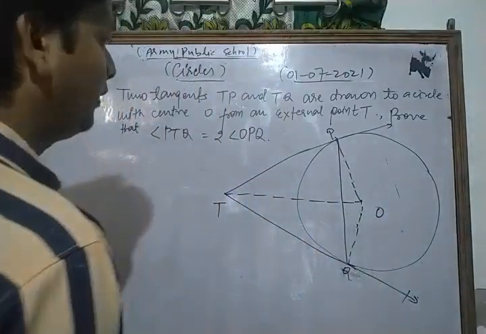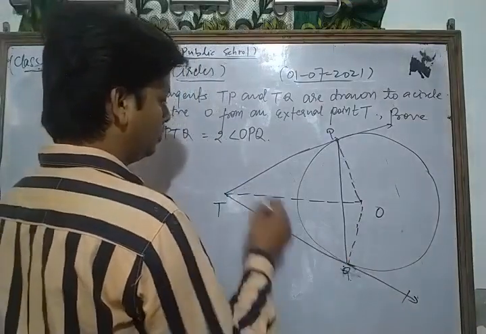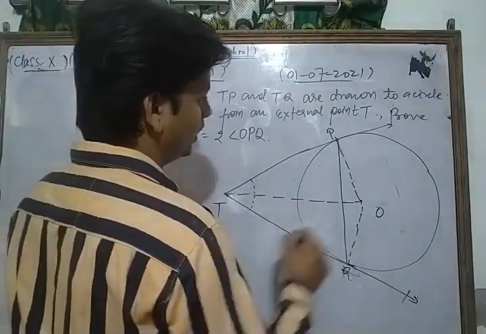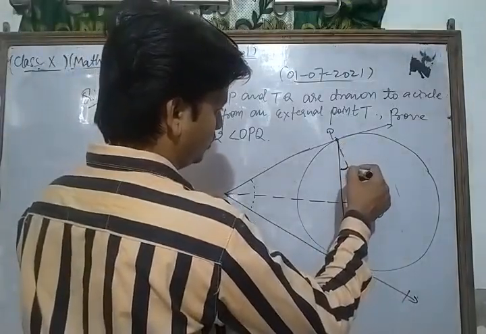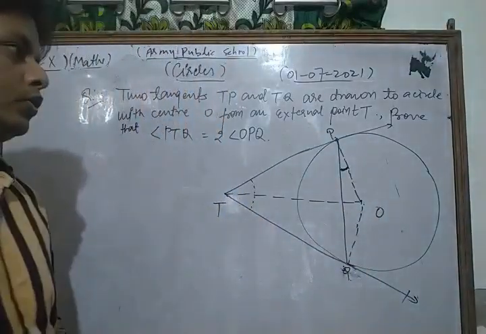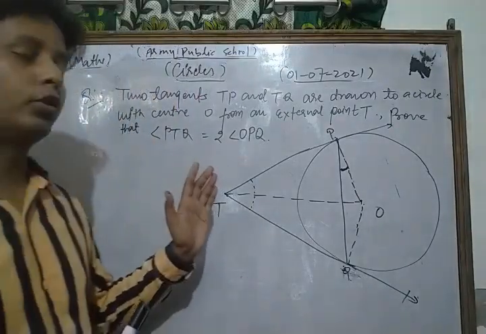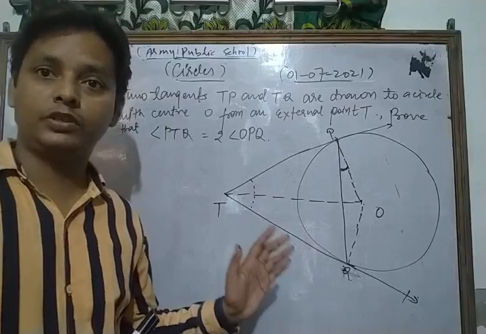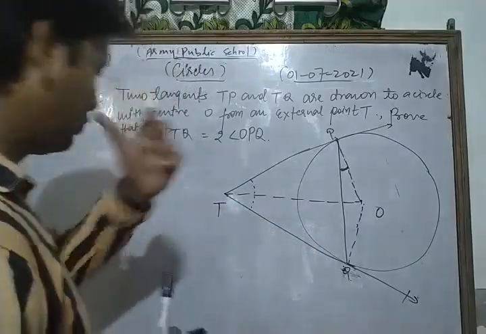Okay, and we have to show that angle PTQ is equal to 2 times angle OPQ. That angle is OPQ. So dear students, this is the figure according to the question. This is a very important question of your syllabus, which is very important for your upcoming examination. So let's see its solution very carefully.